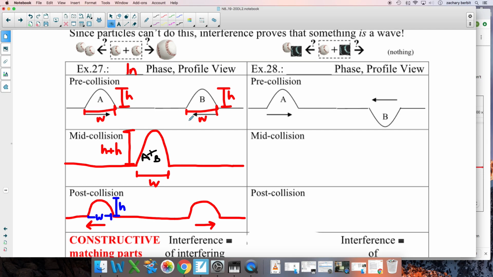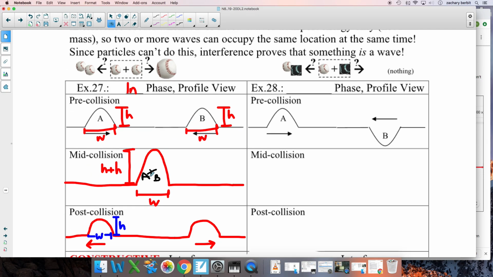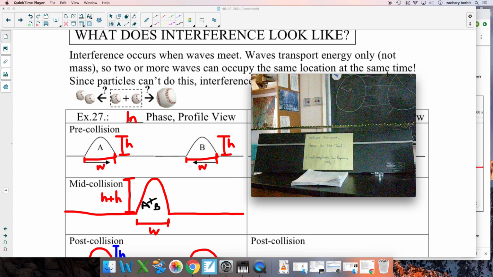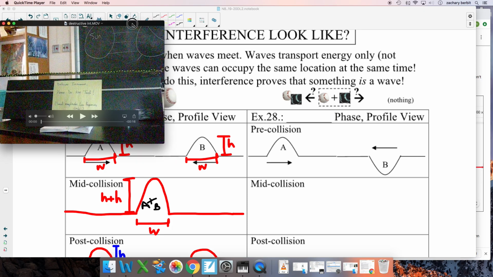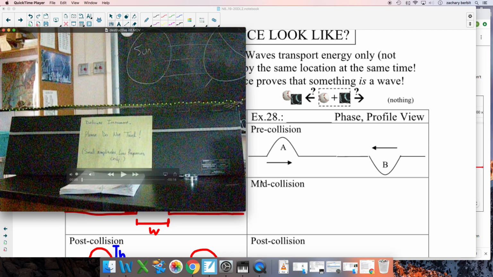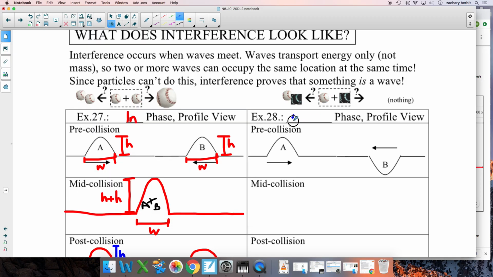Okay, so the other video that's going to help us out to figure out this mystery of which is actually which, this is our out of phase video. So what's going on with our out of phase video? Well, in this video, instead of sending two crests at each other or two up pulses, we're going to send an up and a down, like a crest and a trough. We call this out of phase. In fact, these are in particular 180 degrees out of phase. Put a little 180 over here. This is 180 degrees out of phase.